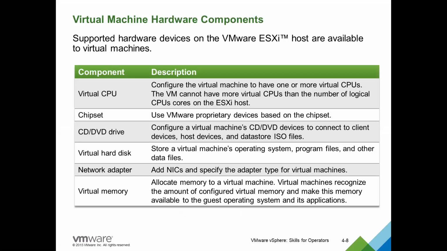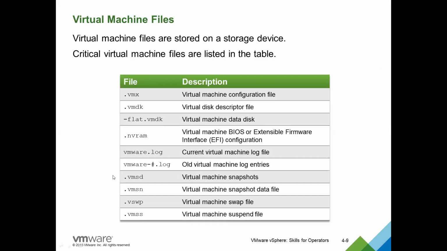Okay, the components that are supported by this VMware ESXi are virtual CPUs. There will be virtual CPUs, single core and dual core. There are a few chipsets. There are different CD-ROMs, storage devices, and virtual hard disks. So these are all different components which we are assigning to the virtual machine.